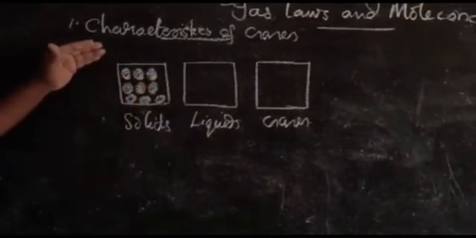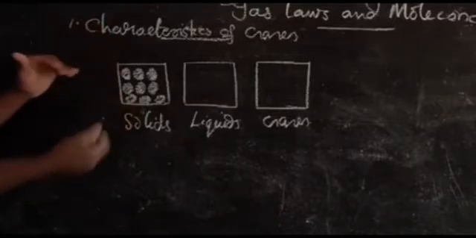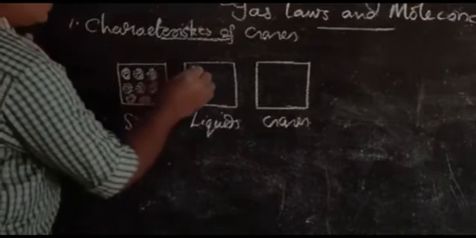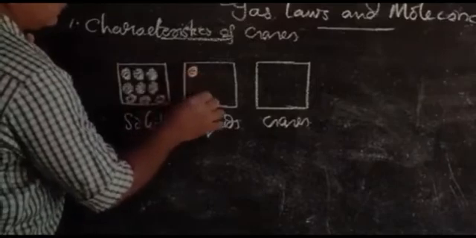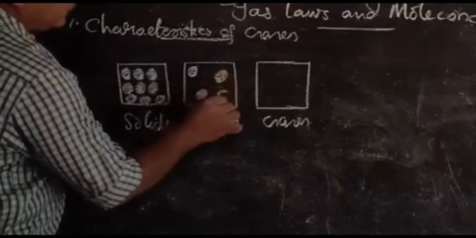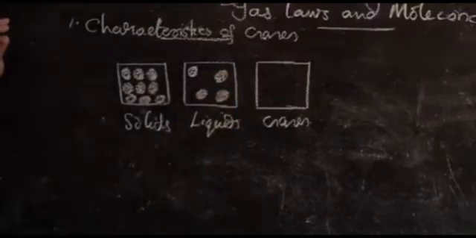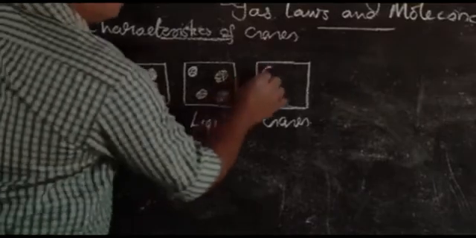In a solid, when we examine, the unit molecular constituents or the unit particles are arranged closer to one another. What about a liquid? In a liquid, the particles are arranged a little bit loosely than a solid.